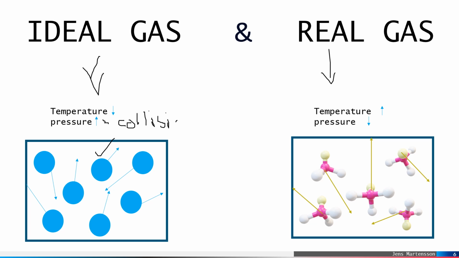So there is more collision with the walls and the atoms, so there is more pressure. But in the real gas, we know that the atoms are bonded to each other. That means there are more attractive forces as compared to collisions. So the pressure is lower, and here the temperature is high.